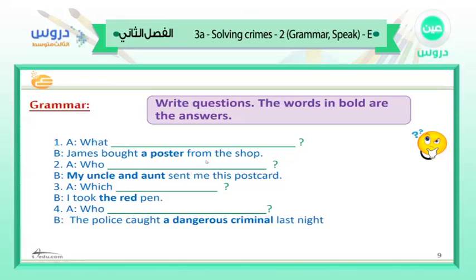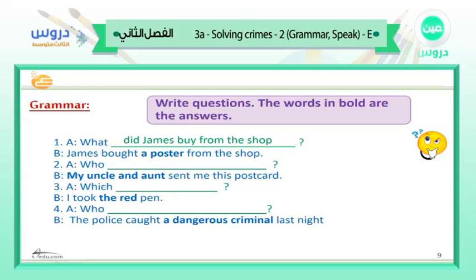James bought a poster from the shop. So we're asking about the object. So we're going to have an auxiliary verb. So we're going to say, what? Very good, because here we have a past tense verb. The suitable auxiliary verb is did. What did James buy from the shop? Very good.